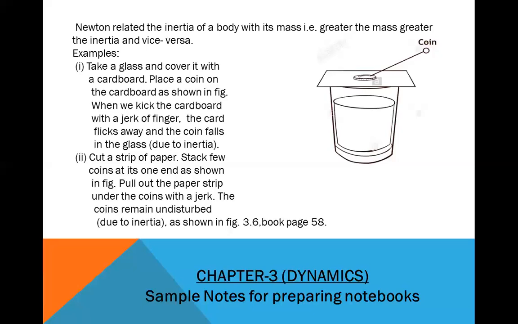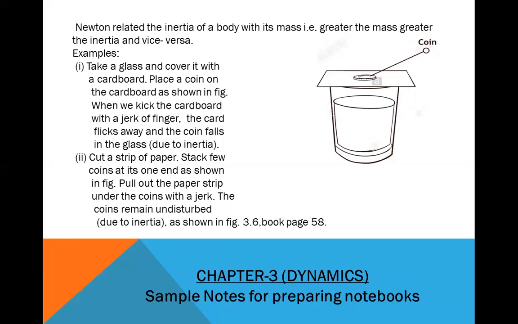Examples of inertia. Take a glass and cover it with a cardboard. Place a coin on the cardboard as shown in the figure. The coin and card must be independent bodies. The coin must not be pasted or glued to the card. The two bodies must be different. When we flick the cardboard with a jerk of the finger, the card flicks away and the coin falls into the glass due to inertia.